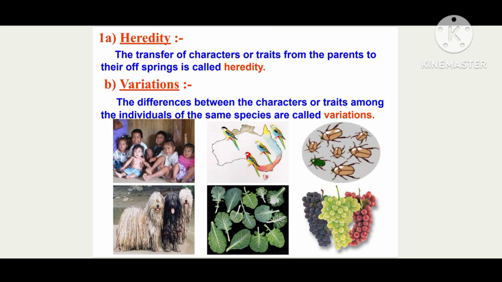Okay, let us start. What is heredity? The transfer of characters or traits from the parents to the offspring is called as what? Heredity. It means the transfer of the characters or the traits which are transferred from the parents during the reproduction process. Means the characters which are similar to the parents, those characters are transferred to the offspring. Offspring are nothing but the newborn baby. So these are called as what? It is called as heredity.